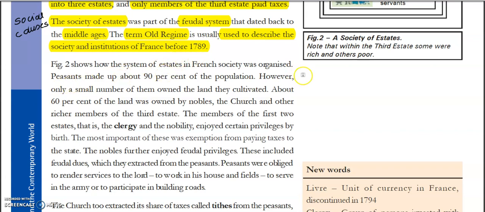Okay. Now here you can see these different estates. Now it shows how the system of estates in French society was organized. So this is how the whole French society was organized. Like in first estate, it consisted of clergy people. Second estate, that was nobles like kings, ministers, and higher authority. And third estate. Now the thing is that peasants made up about 90% of the population.